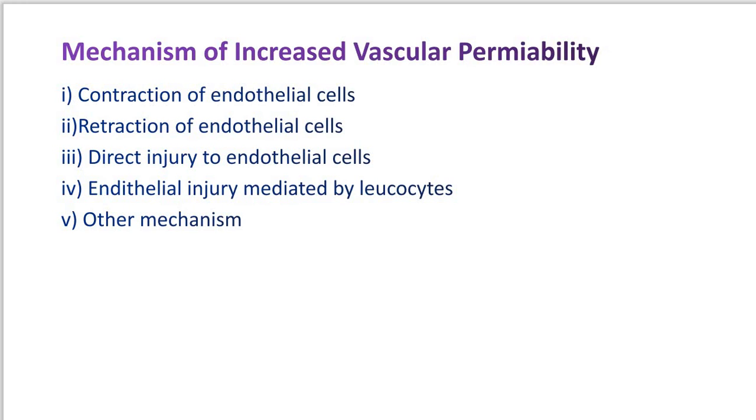Now after that, the process of thrombosis, or blood clotting, is initiated at the site of damaged endothelial cells.